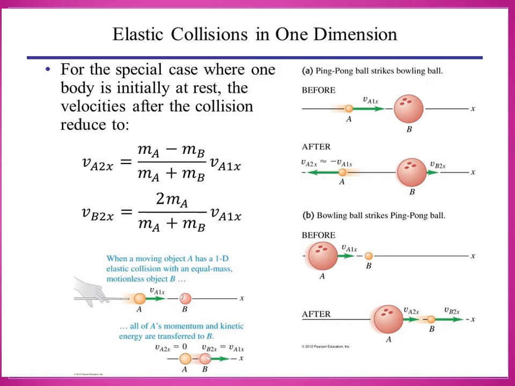In case 1, m1 equals m2, so apply that here. Next case: when bodies have the same mass, m1 equals m2, and the second body is at rest, u2 equals 0; substituting, we get an equation. Third case: the first body is very much lighter than the second body, so m1 by m2 equals 0 and u2 equals 0. Case 4: the second body is very much lighter than the first body, so u2 equals 0 and m2 by m1 equals 0. Applying that, we get an equation. Do you understand?